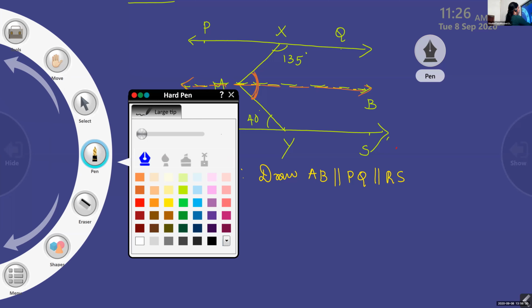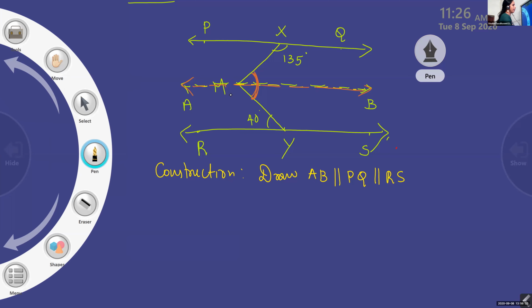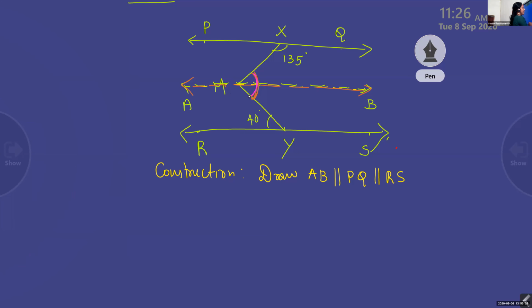Children, answer me. After drawing the parallel line, are you getting any idea how to find that angle? This is a parallel line, parallel to both, drawn through the middle. Can you find this angle?